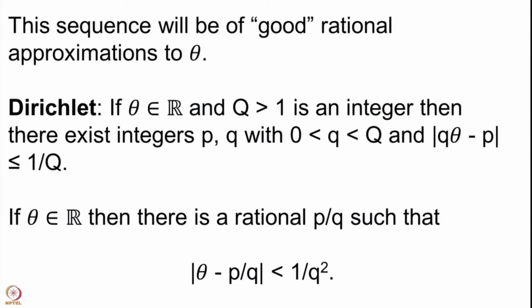This is the result that Dirichlet proved, and we immediately observed its corollary, that for every real theta there is a rational p by q with the property that mod of theta minus p by q is less than 1 upon q square.